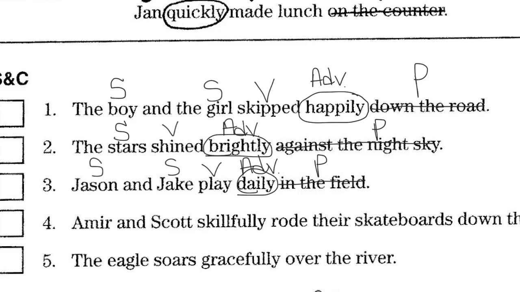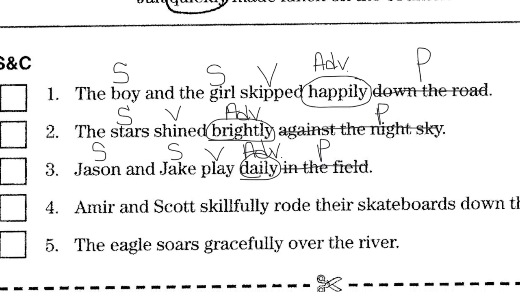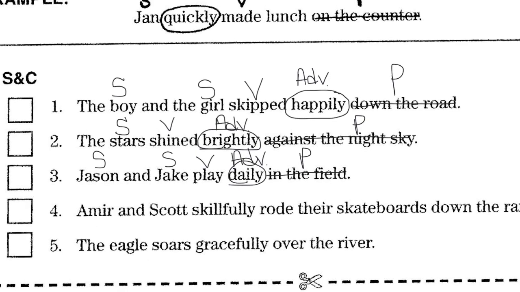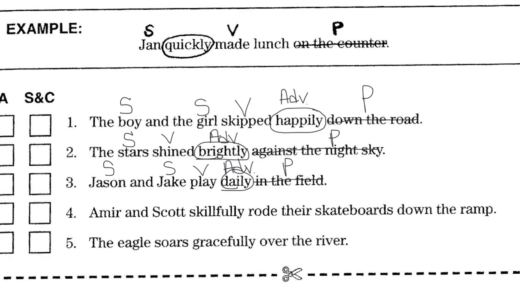I gotta make this a little smaller because I got a longer sentence here than I was thinking. All right. Amir and Scott skillfully rode their skateboards down the ramp. Who or what is that about? Compound subject again. Amir, Scott. What did they do? They rode. And then down the ramp is a preposition. How did they ride? They rode skillfully. That is my adverb.